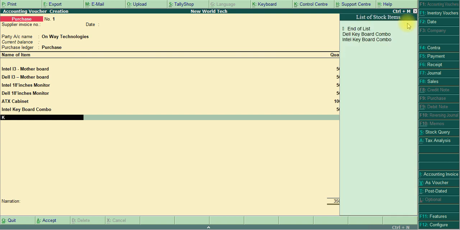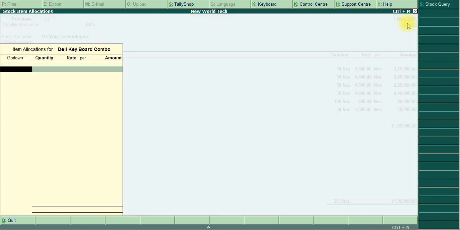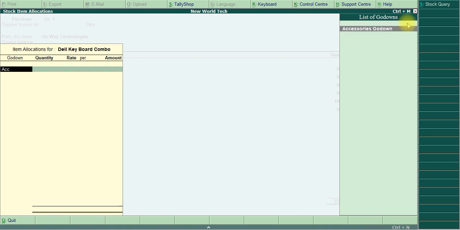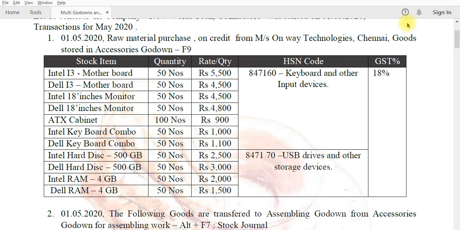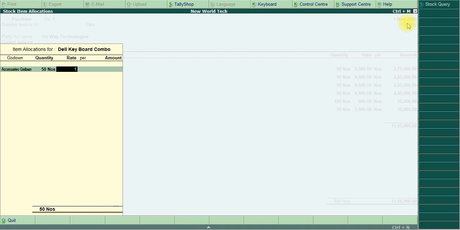Then Dell keyboard, accessories godown, 50, rate 1100.